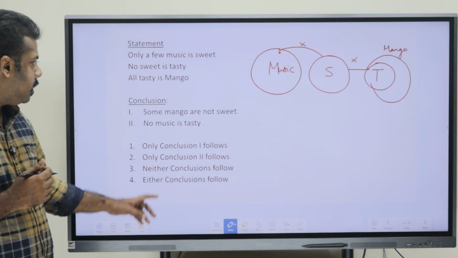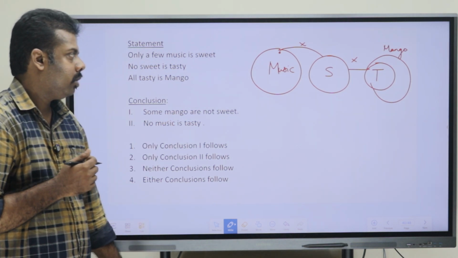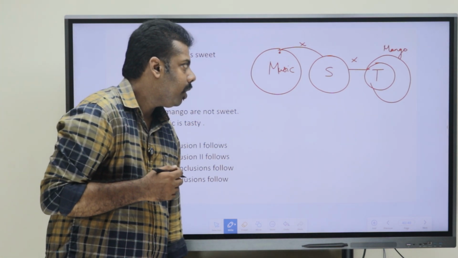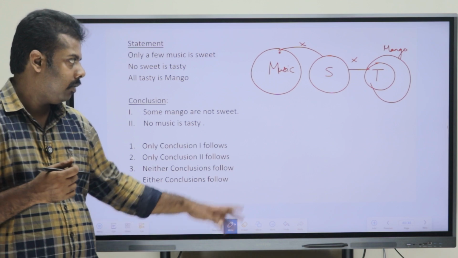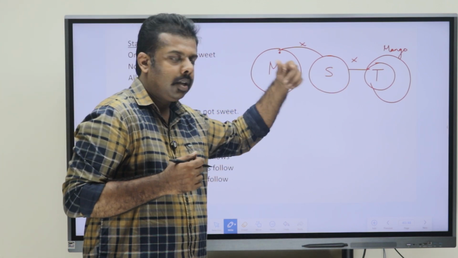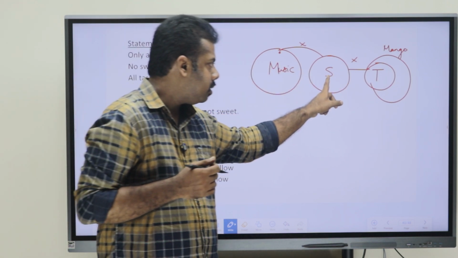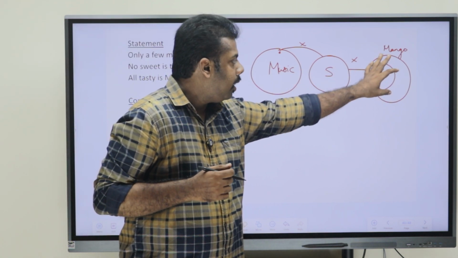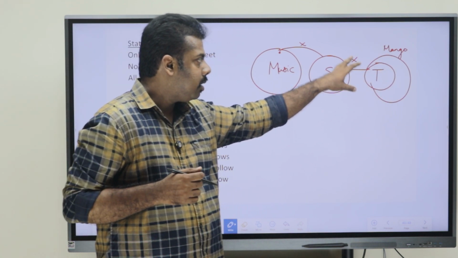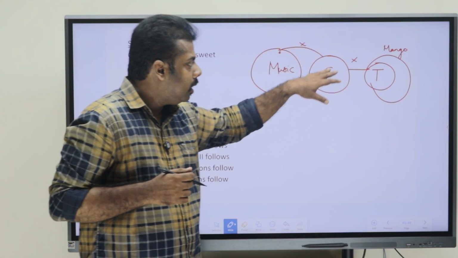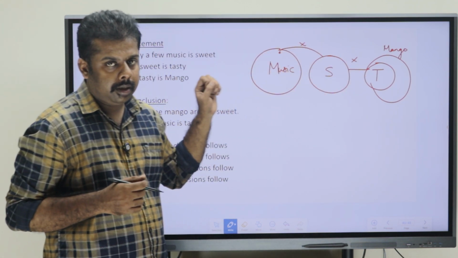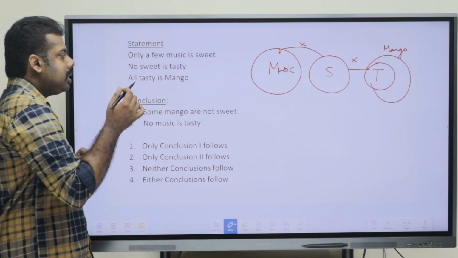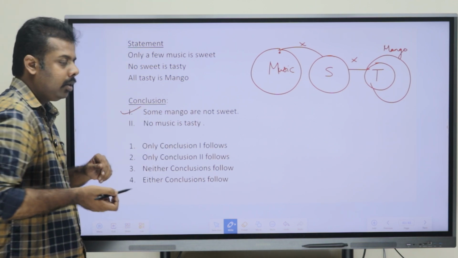The first conclusion says that some mango are not sweet. Is it right or wrong? So, that is right. We have discussed this concept in many of the questions. Since sweet and tasty have no relation, and since tasty is completely inside mango, that portion of mango won't be connected to sweet. So, that is why "some mango are not sweet" is right here.